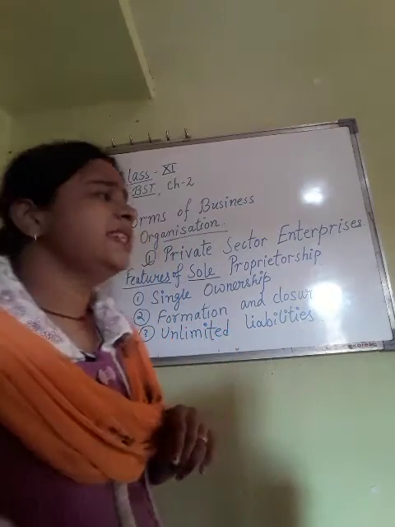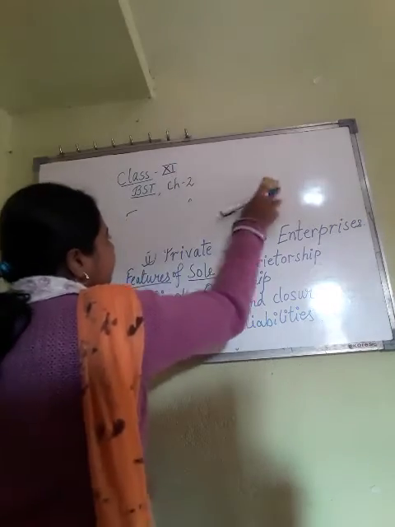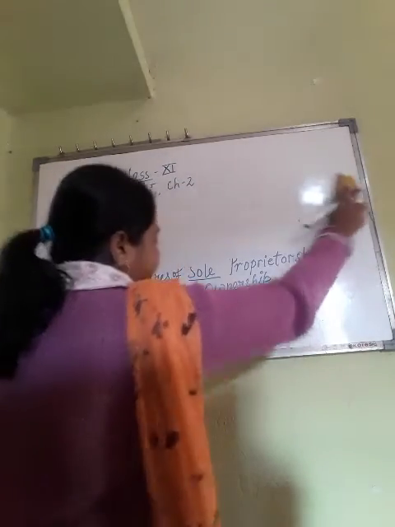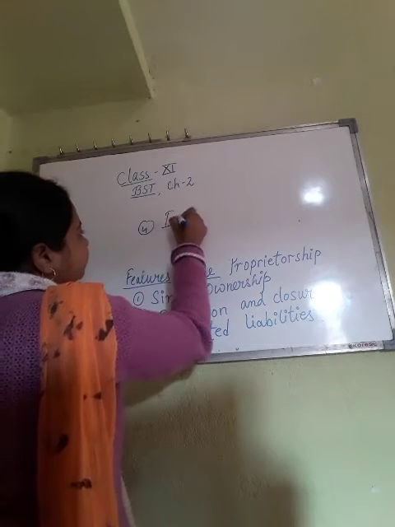Now individual risk, there is one more point. Where shall I write that? Okay, fourth point I am writing here, individual risk.